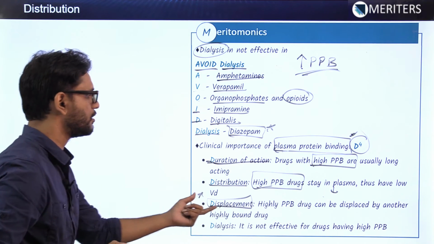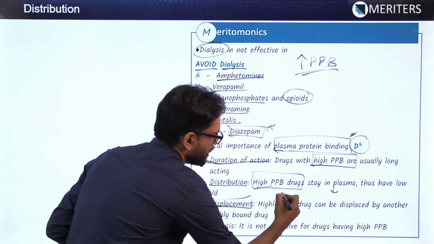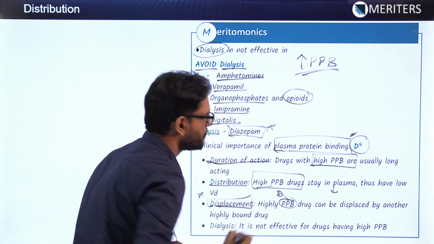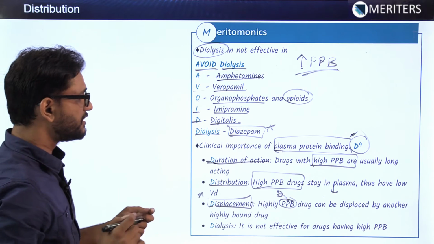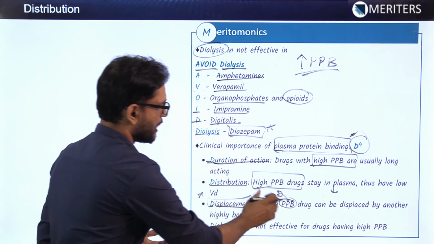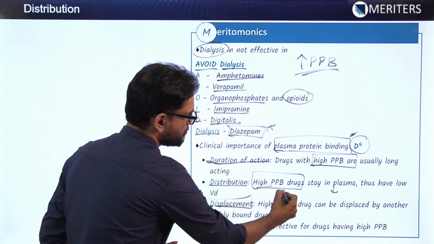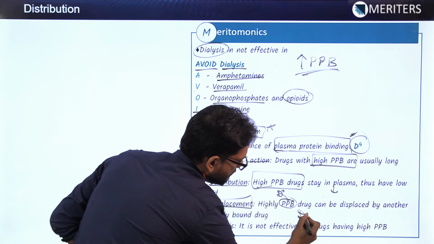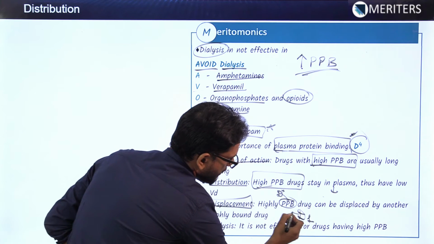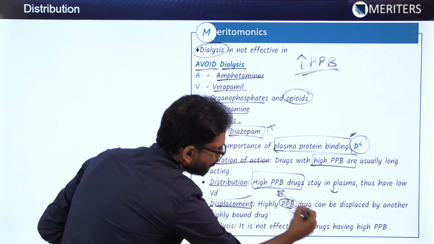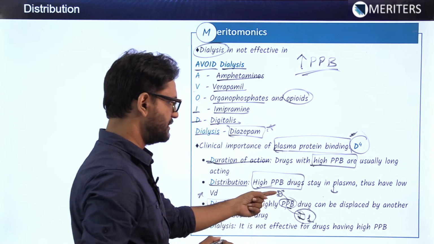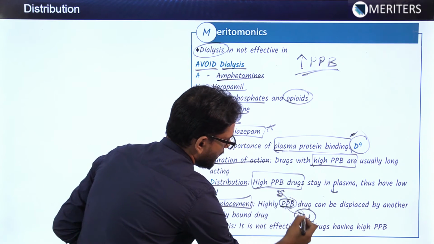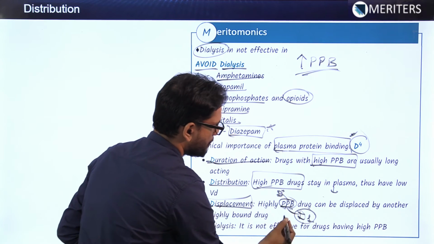Suppose this is drug D and it has acquired a plasma protein. Then a drug with higher plasma protein binding capacity than this particular drug comes, suppose D1. It has more plasma protein binding than D, so it will displace this particular drug and bind to the protein.